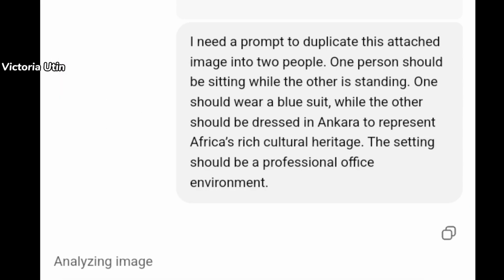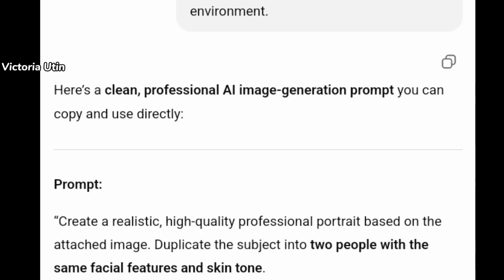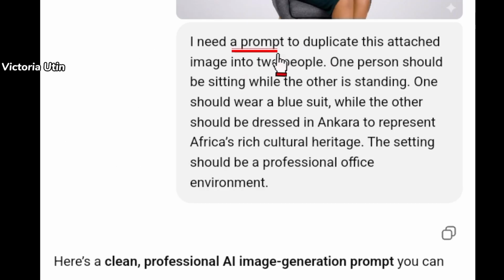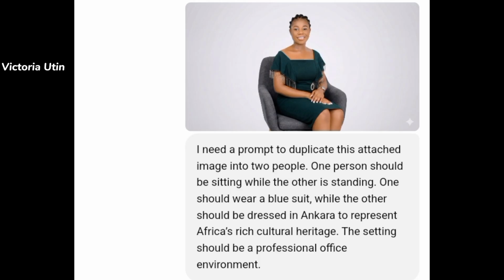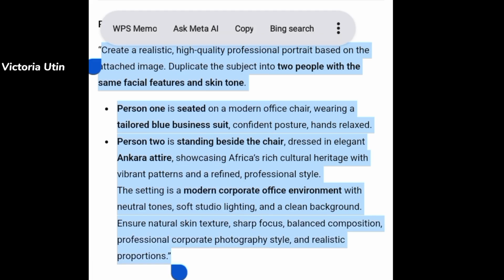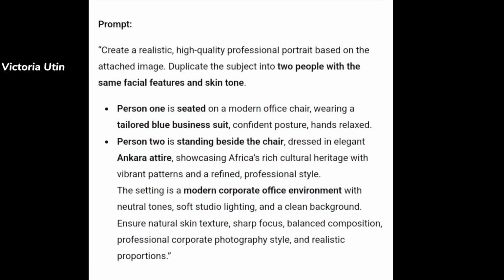Okay, let's wait for the results. Okay, look at the prompt here. I need a prompt to duplicate this attached image into two people. One person should be sitting while the other is standing. One should wear a blue suit. You can continue to read down. Now here is my prompt and here is the attached image. Down here is the prompt that ChatGPT has given me to duplicate this image into two. So I'm going to come down here to copy the entire prompt.